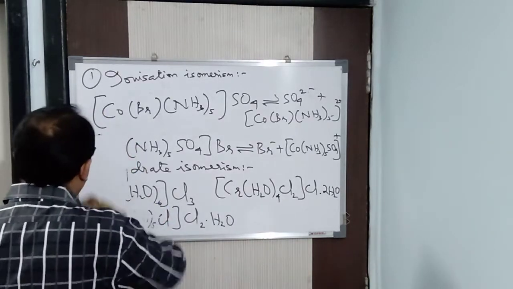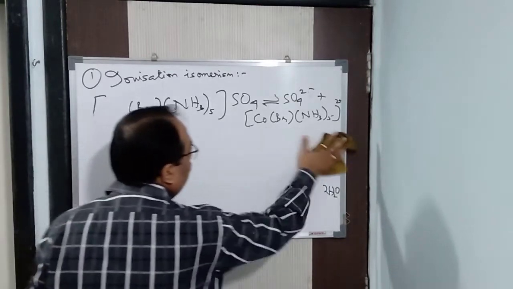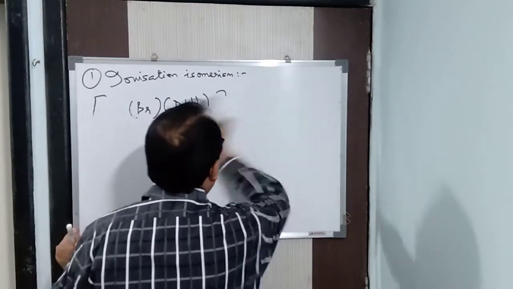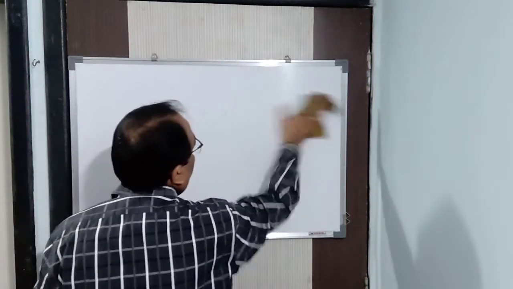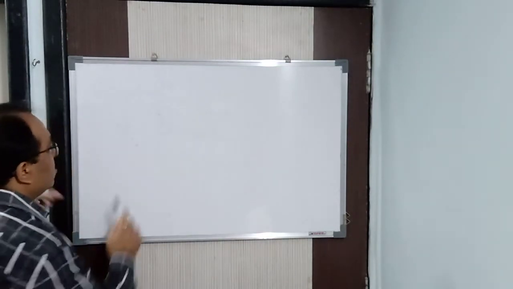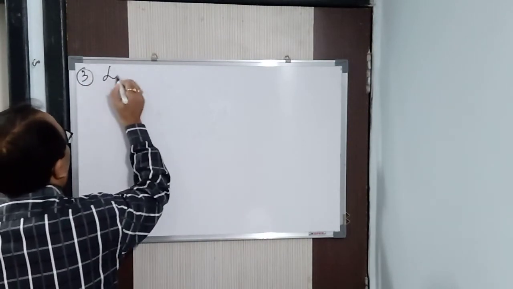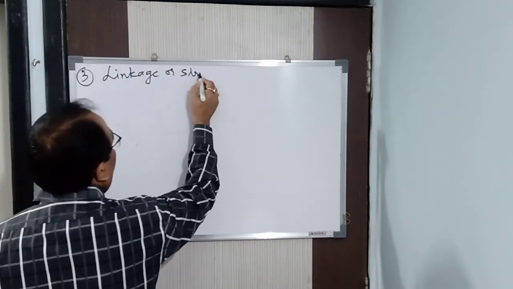Next, after that we will be having linkage isomerism. What is that I said? Linkage isomerism. So, the third one is your linkage isomerism. Now, this is also called structural salt isomerism.